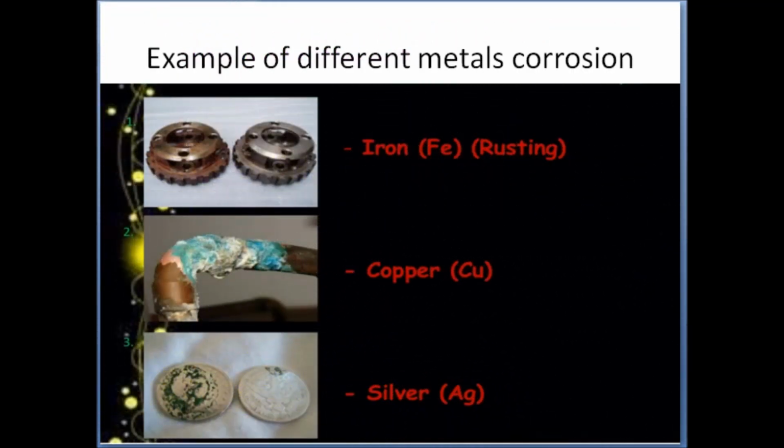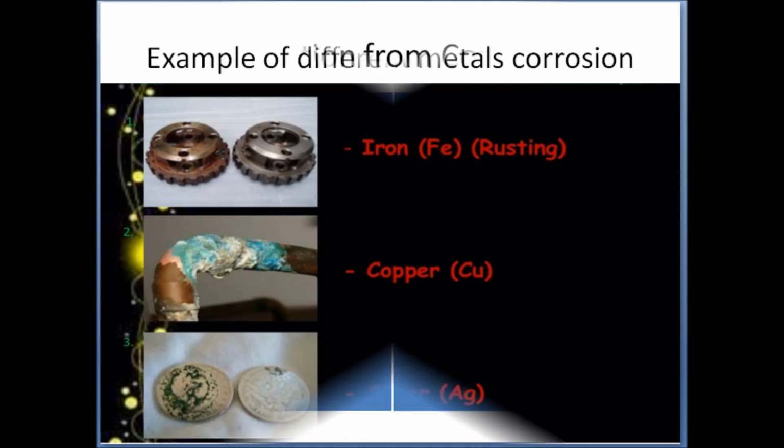Here we see a few examples of metals which get corroded. Iron, whose original color is silver, changes its color to reddish brown after rusting. Copper, after reacting with atmospheric gases, converts into green color. Silver changes its color to black when it comes in contact with the atmospheric gases.